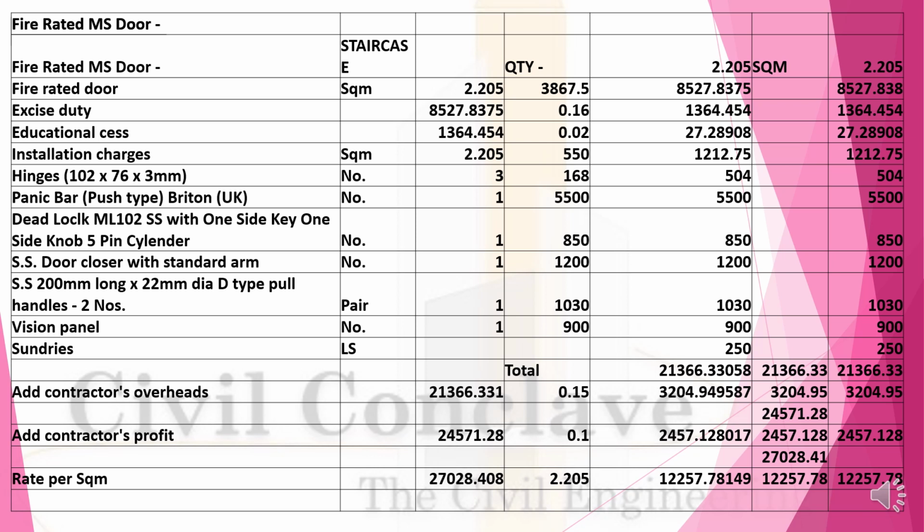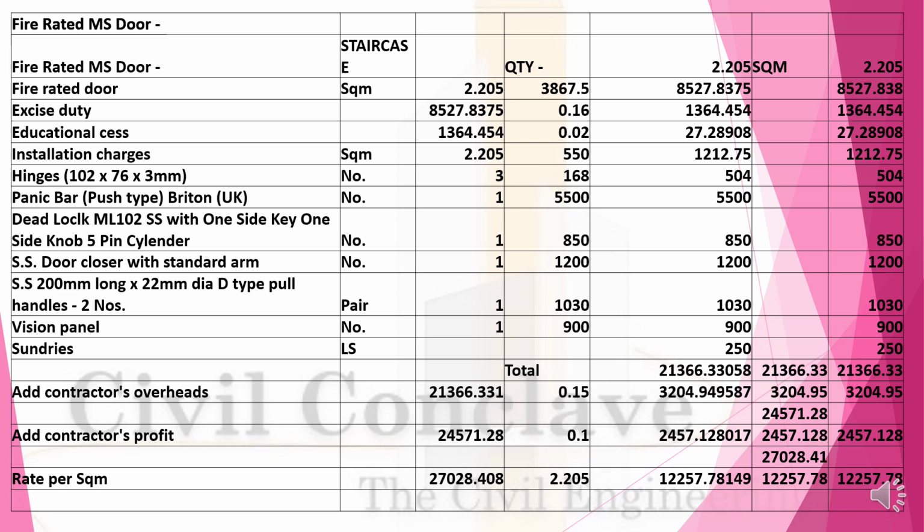Panic bar, that is a push type, at the rate of 5500 will be 5500. Dead rod lock with one side key, one side knob, 5-pin cylinder, at the rate of 850 will be 850. SS door closer 1200 rupees. Pull handles 1030 rupees. Vision panel will be 900 rupees.